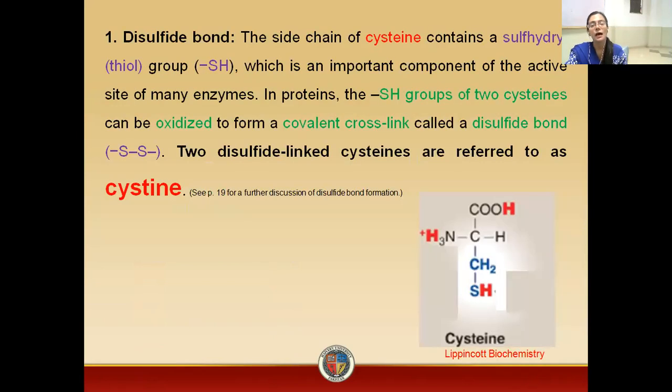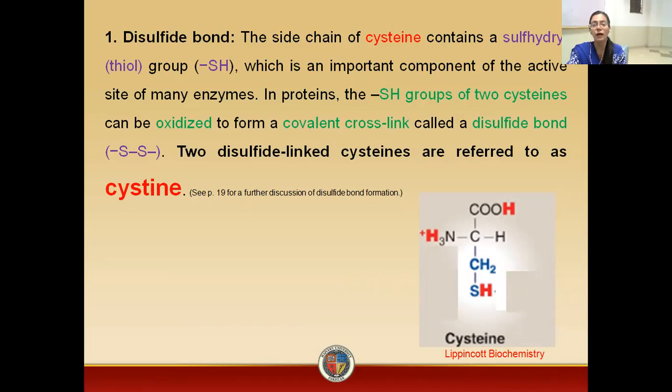Now, what are the disulfide bonds of the amino acids or the proteins? So the side chain of cysteine contains a sulfhydryl group, that is SH group, which is also known as the thiol group, which is important component of the active sites of many enzymes, which we have already studied in the enzymes in physiology, in biology, in matriculation. So in proteins, the SH group of the two cysteines, if we have two cysteines, definitely both are containing SH group. So both SH groups of these cysteines will be oxidized to form a covalent bond, making a disulfide bond.